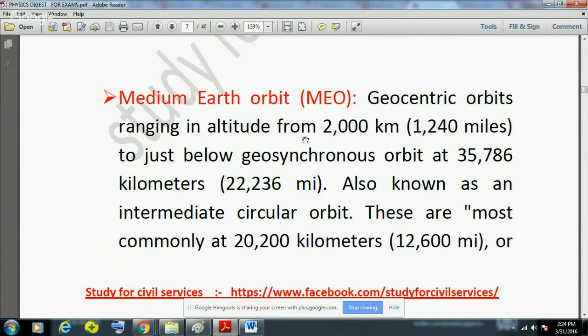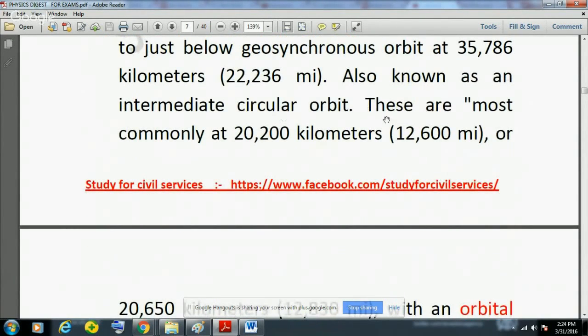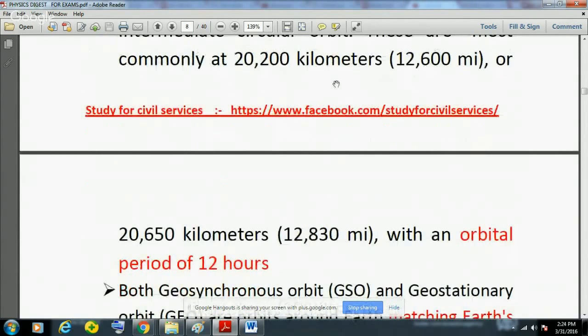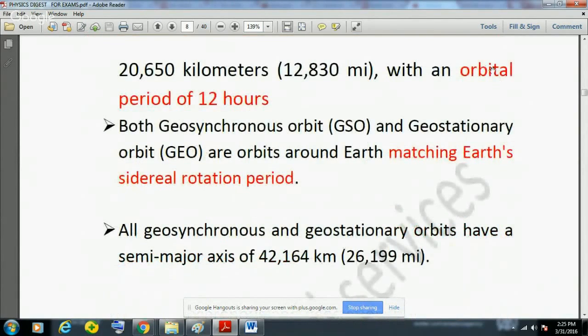So depending on the purpose of the satellite, they are actually placed in three types of orbit. One is low, then medium, then geostationary or high orbit. Medium orbit means between 2000 and 36,000 kilometers, and these are also known as intermediate circular orbits. They are most commonly at either 20,200 kilometers or 20,650 kilometers, and they have an orbital period of 12 hours.